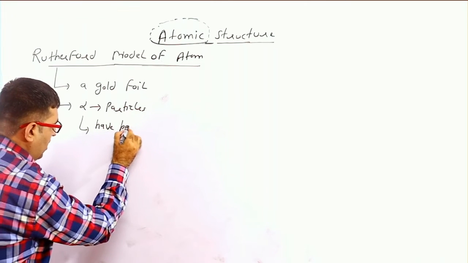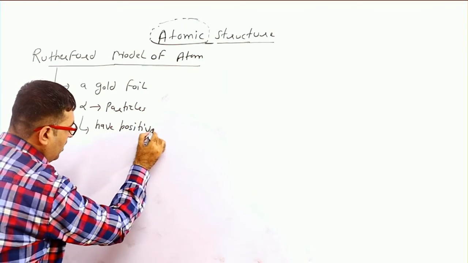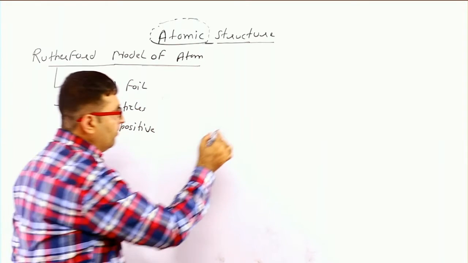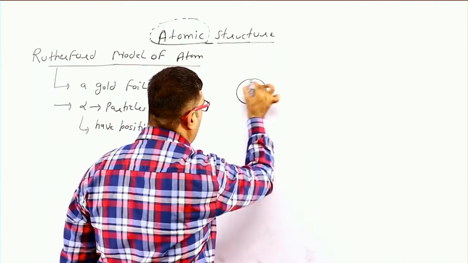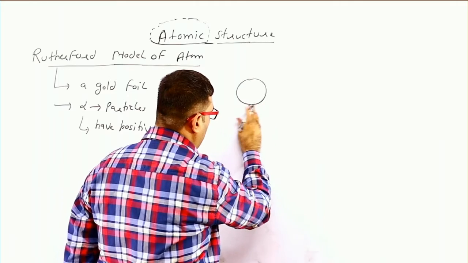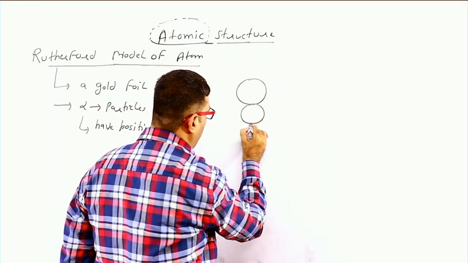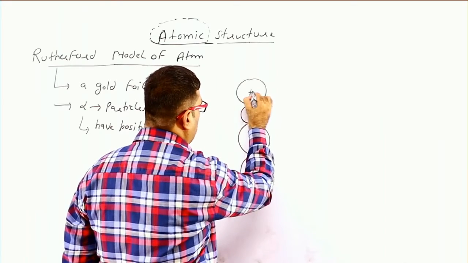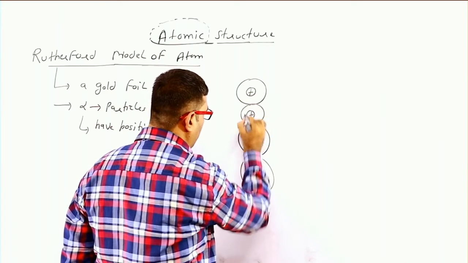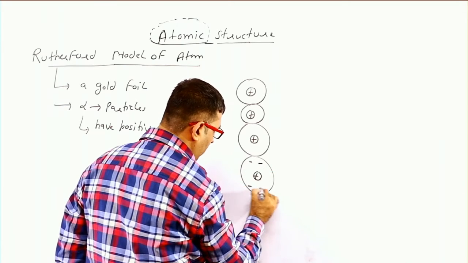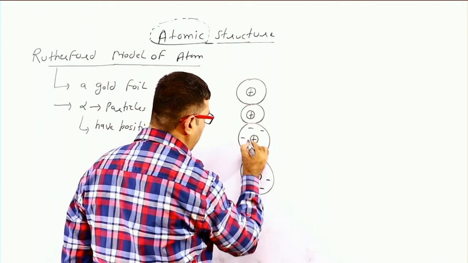Alpha particles have positive charge. Now this is the gold foil and the circles show atoms of gold foil. This plus sign shows the nucleus of an atom inside the gold foil.